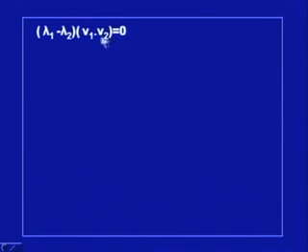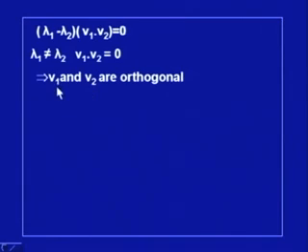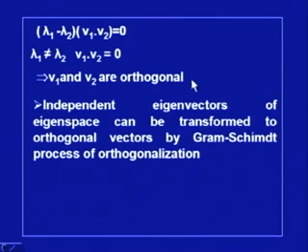Now, this means that either this is 0 or this product is 0, but since lambda 1 is not equal to lambda 2, which is given to us, V1 dot V2 is equal to 0, and that means V1 and V2 are orthogonal vectors. That proves the result that if we have two distinct eigenvalues of a symmetric matrix, then the two eigenvectors are orthogonal. Now, independent eigenvectors of an eigenspace can be transformed to orthogonal vectors by the Gram-Schmidt process of orthogonalization.